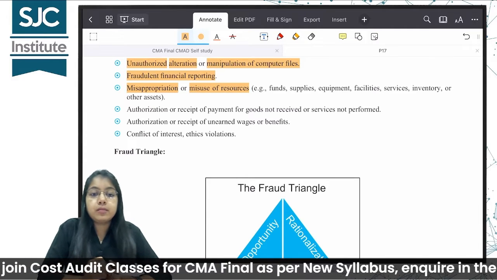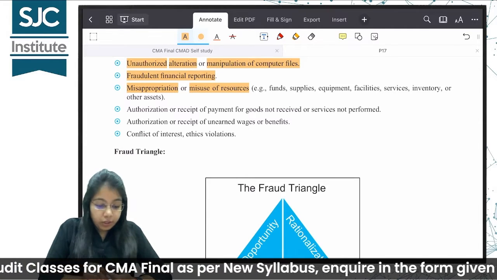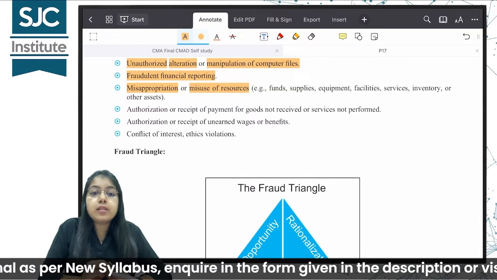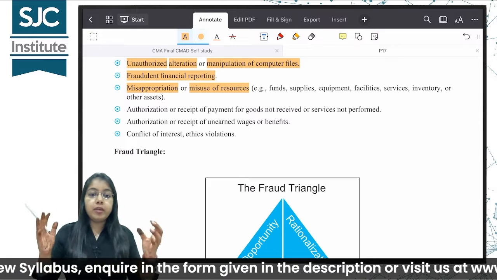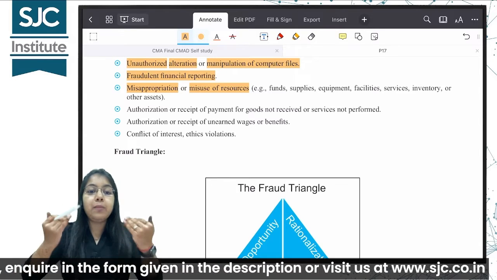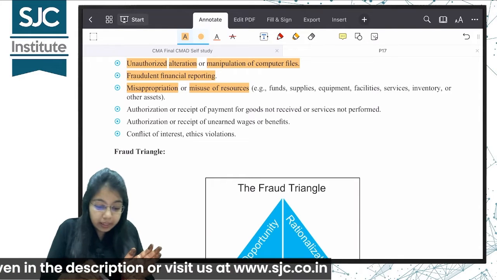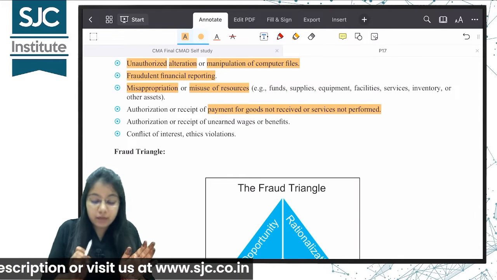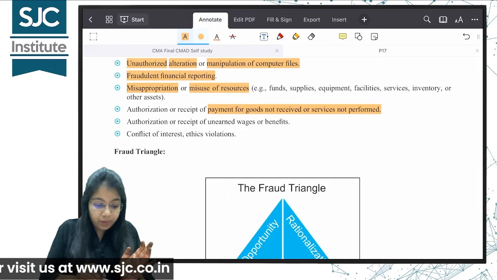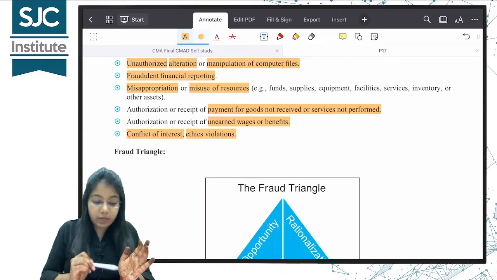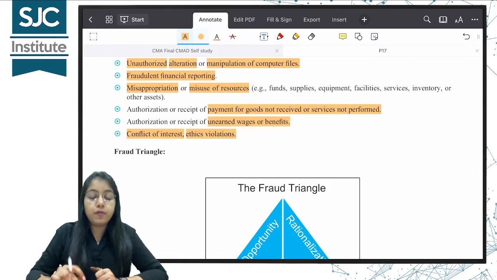of resources, authorization or receipt of payment for goods not received or services not performed. कंपनी में वो रॉ मटेरियल आया ही नहीं बट मैंने पेमेंट करवा दिया कि रॉ मटेरियल आया था कंपनी में. So basically payment for goods not received or services not performed. Authorization or receipt of unearned wages or benefits. Conflict of interest, ethics violation. All these are examples of fraud.